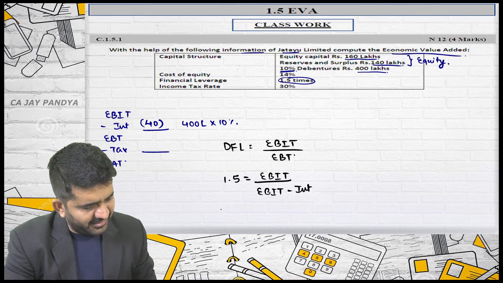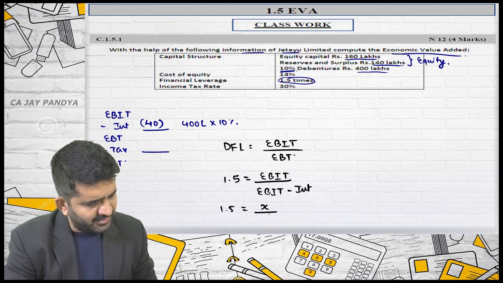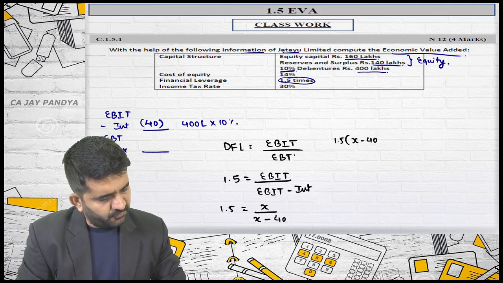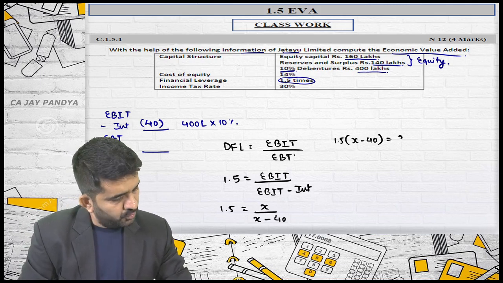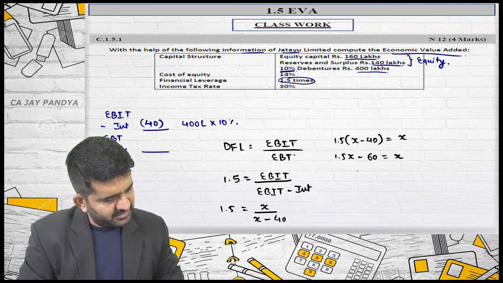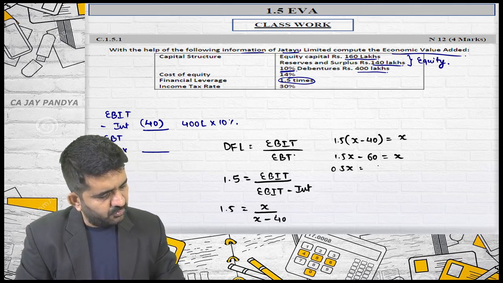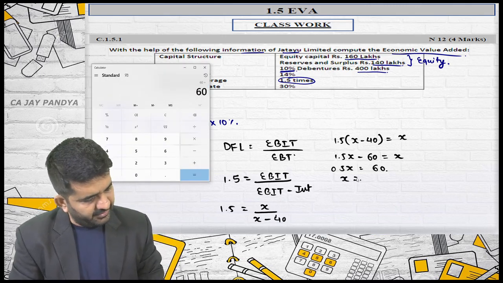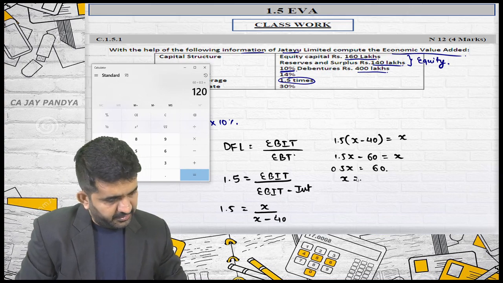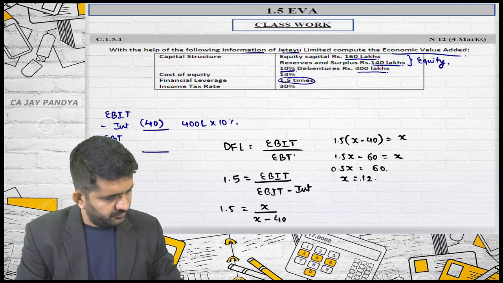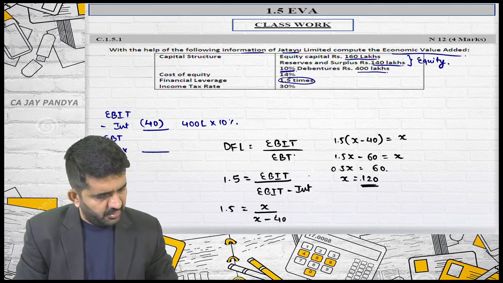So instead of EBT, I can write down EBIT minus interest. Take EBIT as X. So 1.5 is equal to X upon X minus interest. I am knowing it is 40 lakhs. So this will be 1.5 X minus 60 is equal to X. This will be 0.5X is equal to 60. So X will be 60 divided by 0.5. It is 120, which is nothing but EBIT.